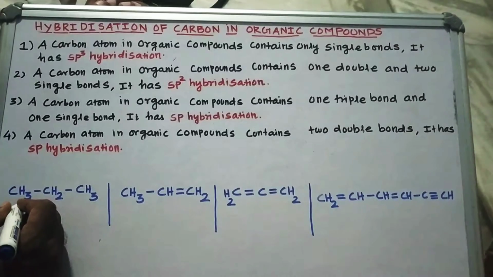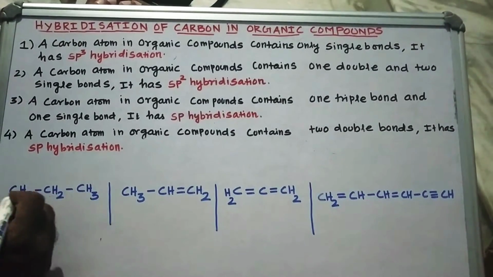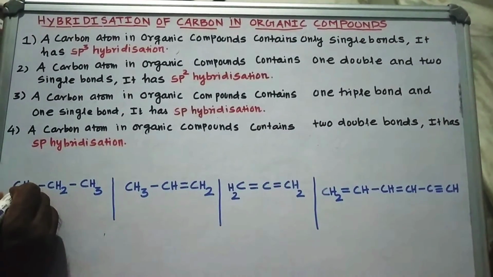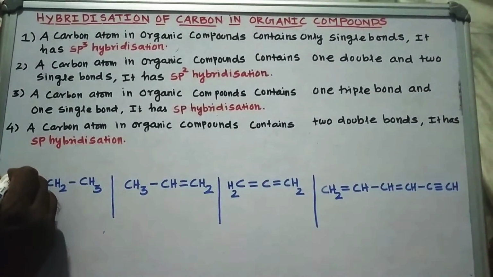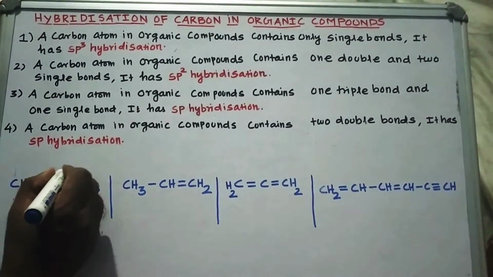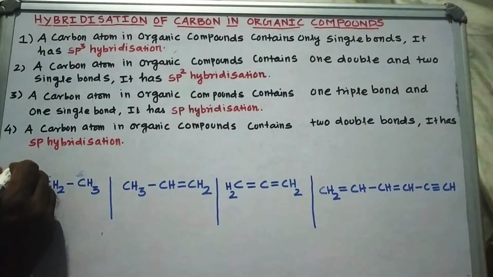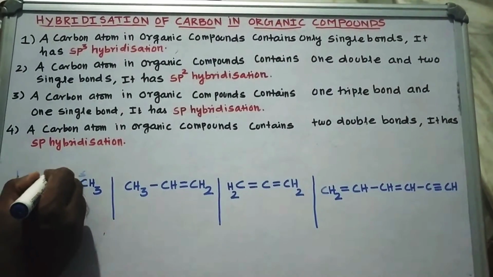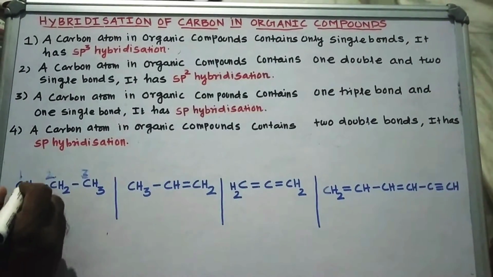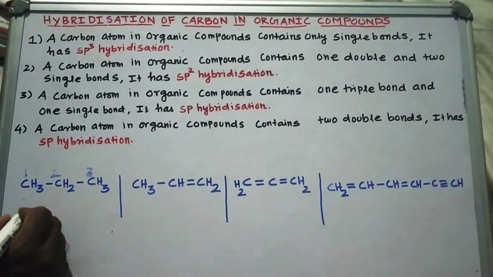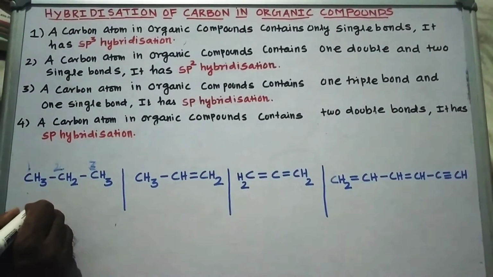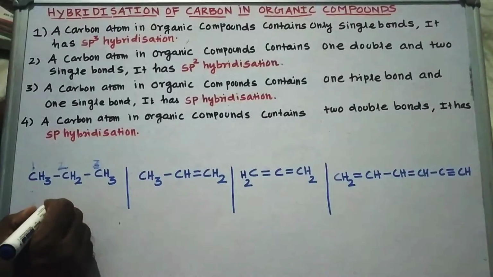First of all, I am going to take this compound. This is carbon number 1, this is carbon number 2, and this is carbon number 3. Carbon 1 has 4 single bonds. Therefore, it is in the state of